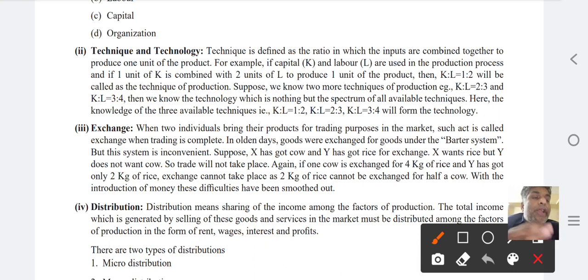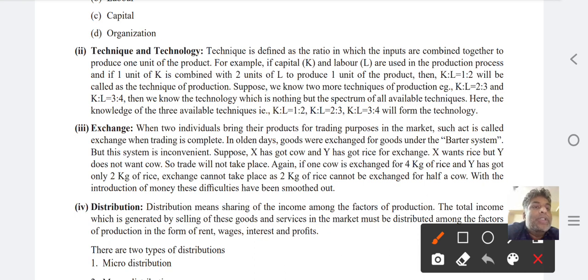So combination ratio, whenever combination is given, we put into the ratio. So ratio that is equal to K is to L, 1:2, will be called as a technique of production. దాన్ని టెక్నిక్ ఆఫ్ ఉత్పత్తి అంటారు. సాంకేతికత ఆఫ్ ది ప్రొడక్షన్, టెక్నిక్ ఆఫ్ ది ప్రొడక్షన్.